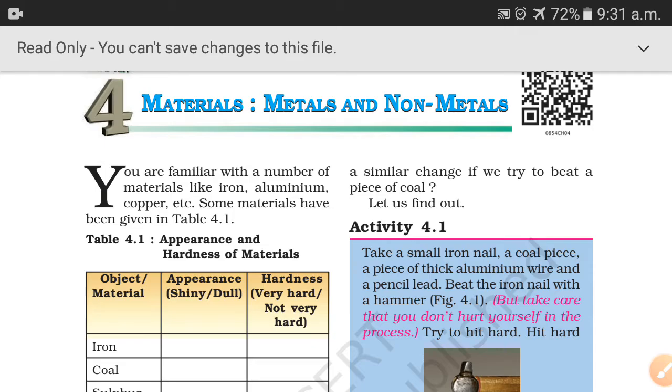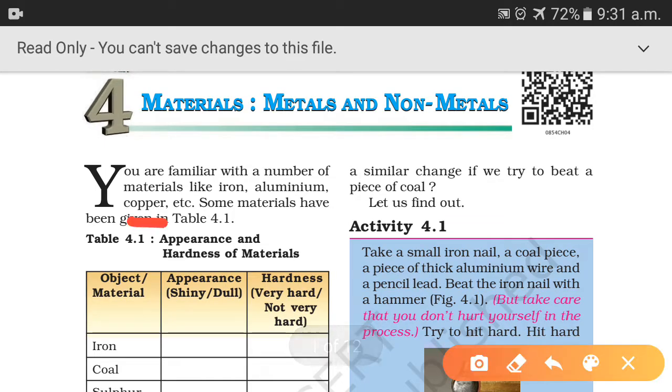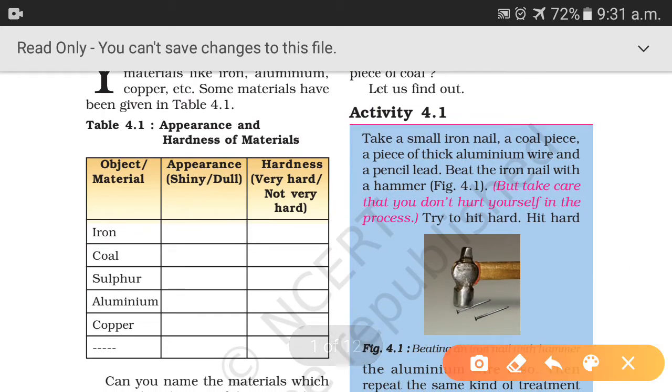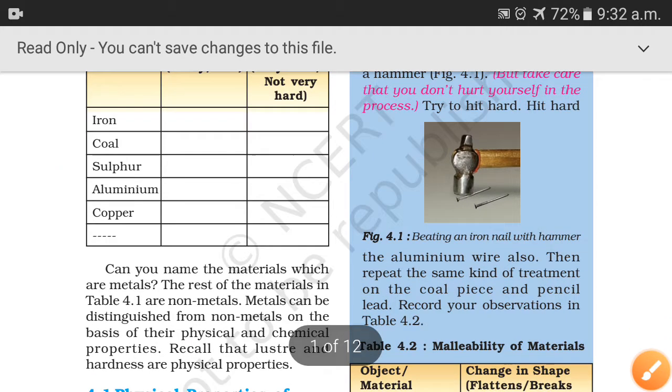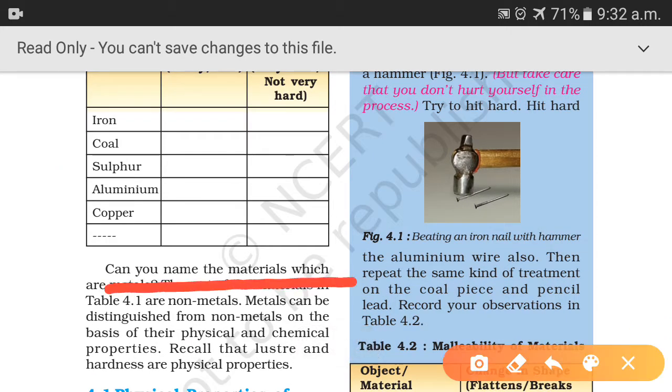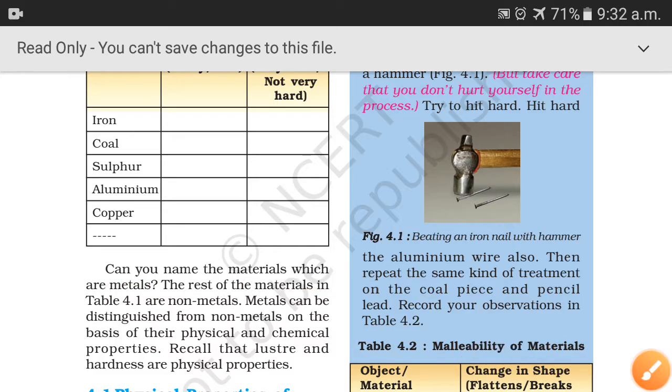You are familiar with a number of materials like iron, aluminium, copper, etc. Some materials have been given in table 4.1. See this table 4.1. In this table there are some objects: iron, coal, sulfur, aluminium and copper. So what you have to do, students, is name the materials which are metals and which are non-metals.